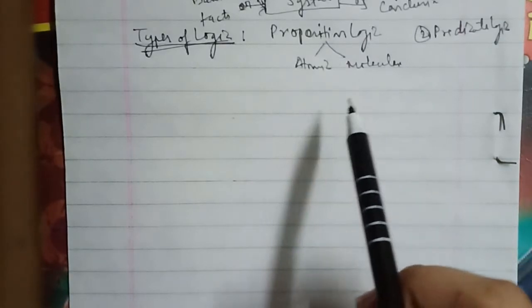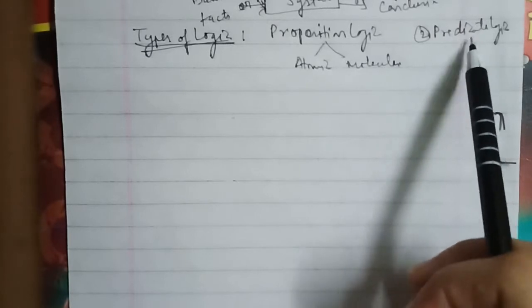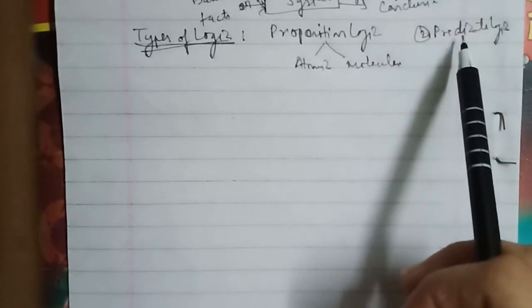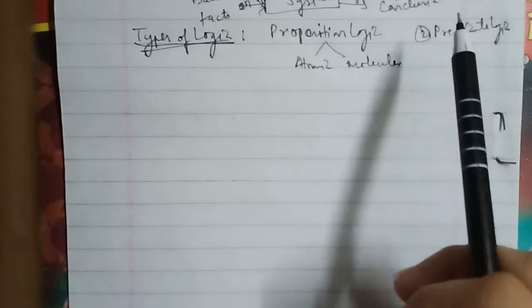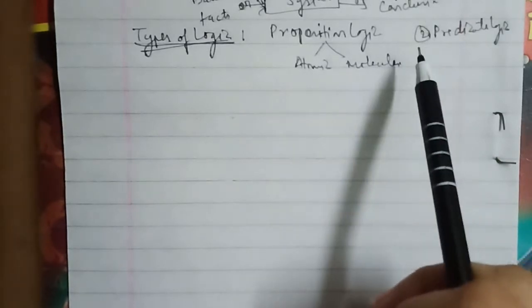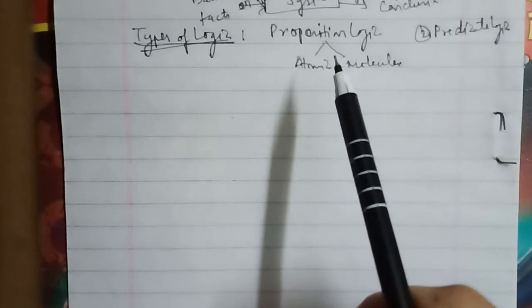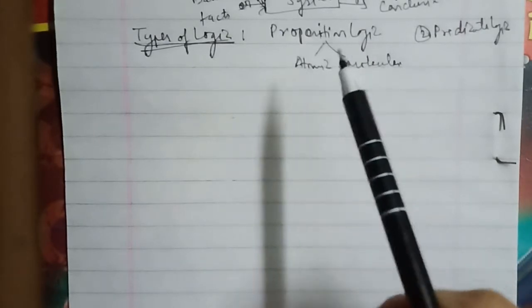Next is first order predicate logic, that is FOPL, where a predicate is defined as a relation that binds two atoms together. For example, Ravi likes airplane is represented as likes(Ravi, airplane), and here likes is the predicate that links the two atoms, Ravi and airplane.